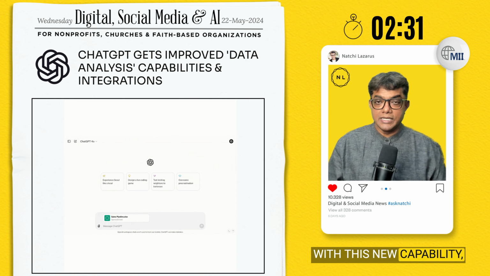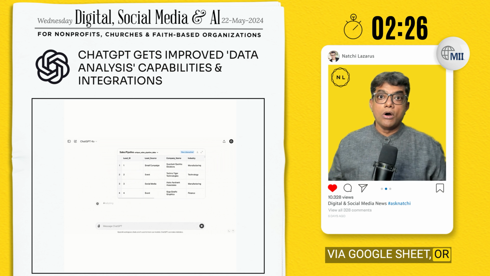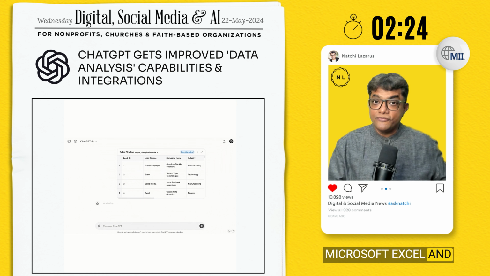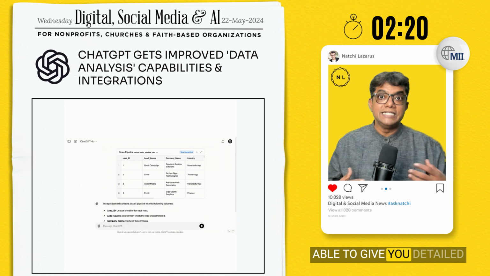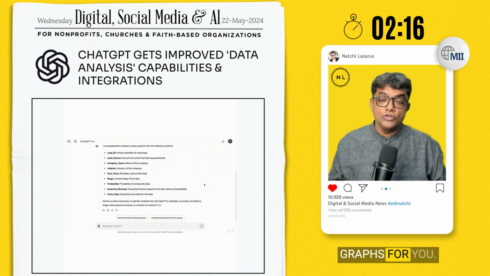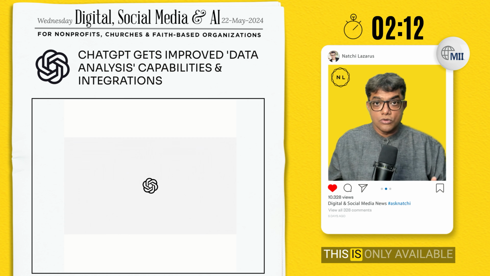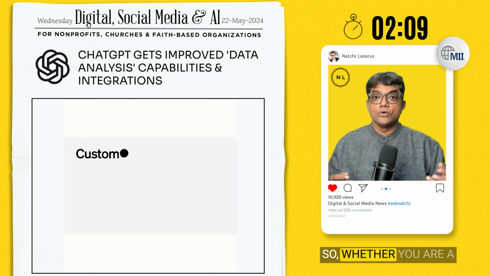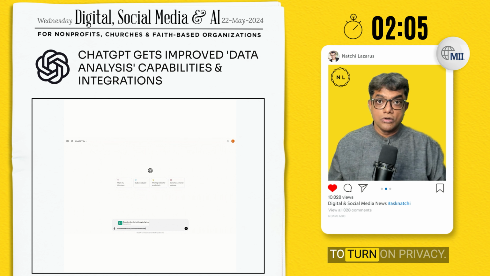With this new capability, you can bring in your data either via Google Sheet or Microsoft Excel and feed it into ChatGPT, and ChatGPT will be able to give you detailed analysis of that data. It can also draw graphs for you. It can give you insights. Also, it is secure. This is only available to paid plans. Whether you are a Plus user or a Team or Enterprise user, you have the ability to turn on privacy.